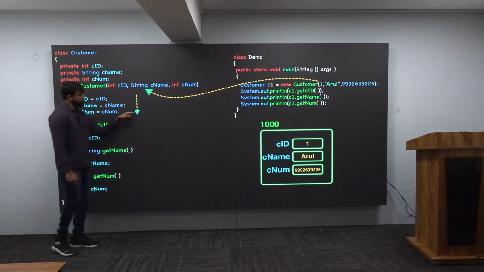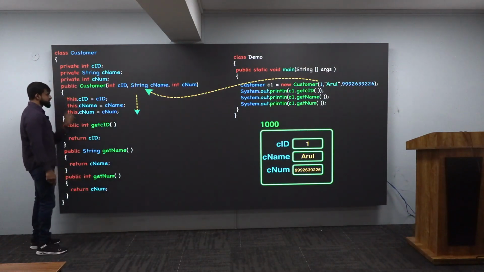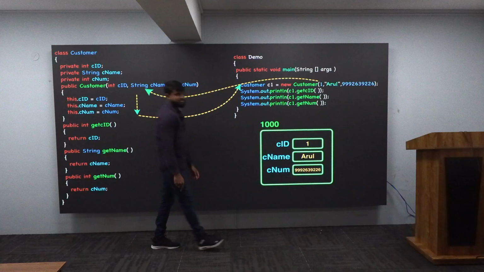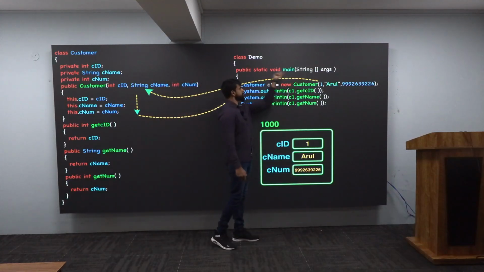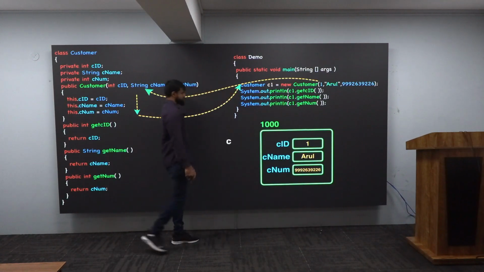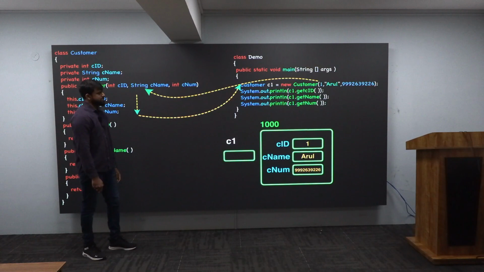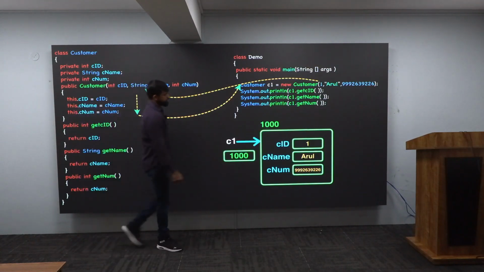Very good. So now, there is a closure. Closure means control will leave. Where will it go? Where it came from? It came from there, it will go back there like this. And right side is over, it will give the address. Who will catch it? C1. So this is my C1. C1 will catch this 1000, and 100% this C1 is referring to this object.